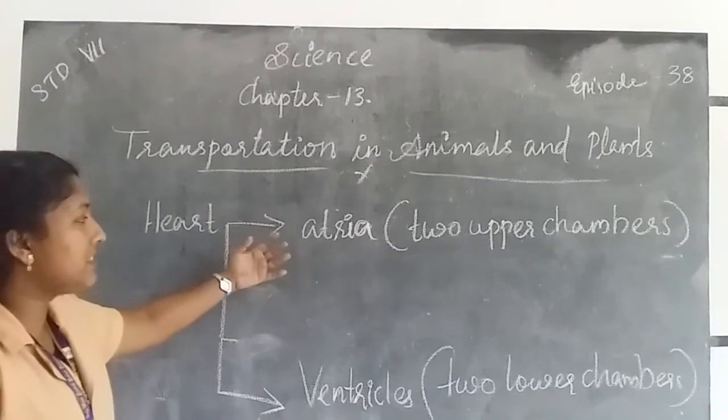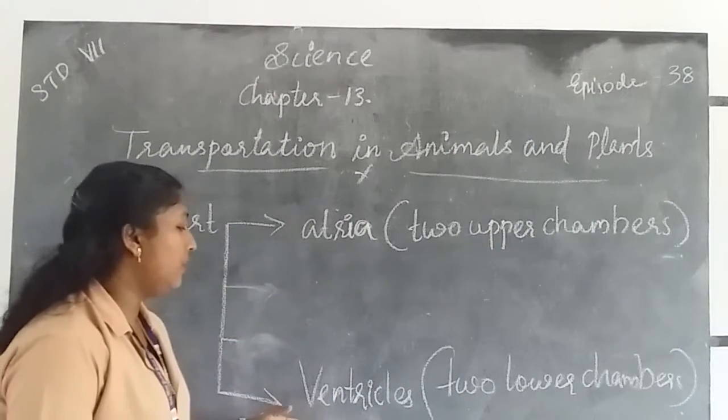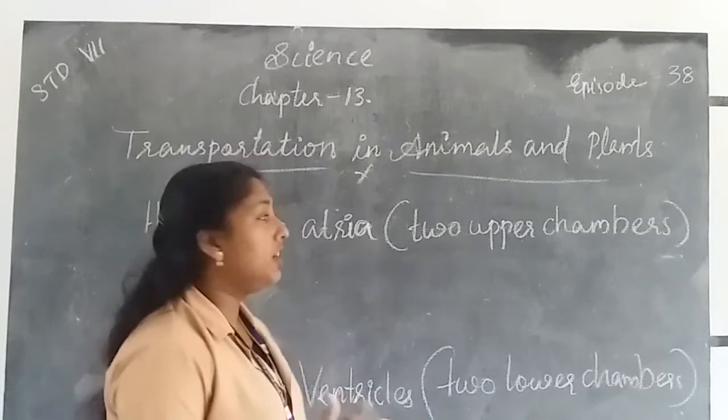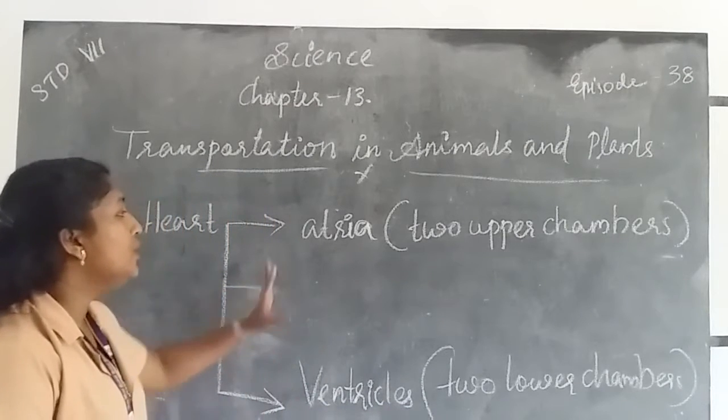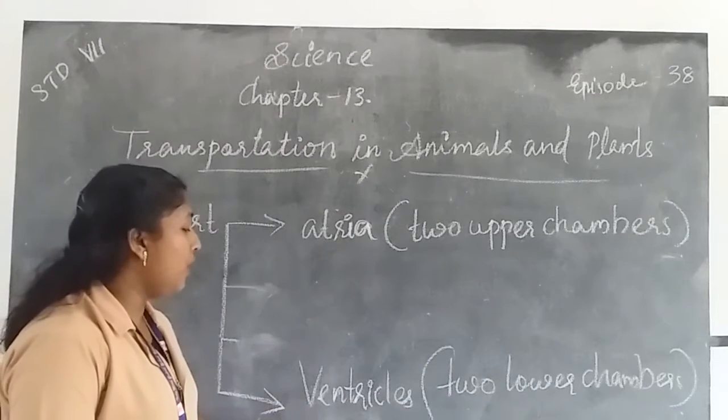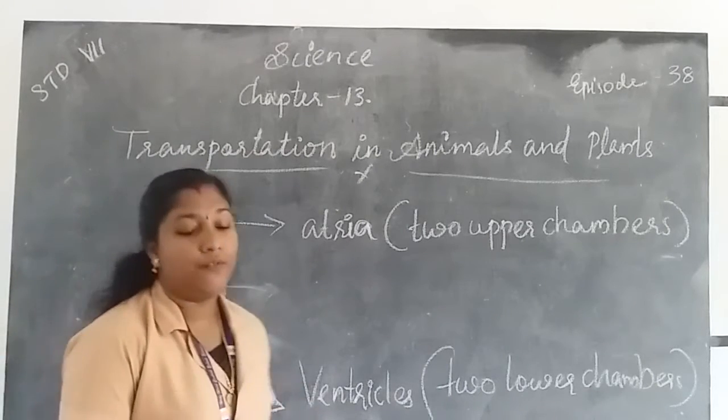The 2 upper chambers are called atria, and the 2 lower chambers are called ventricles. The heart has 4 chambers: 2 upper chambers called atria and 2 lower chambers called ventricles.